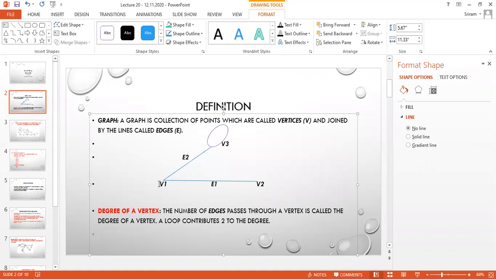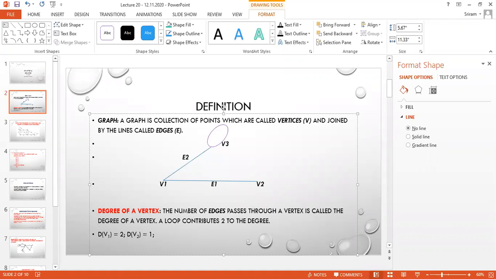For example, I am going to take V1. How many lines are passing through V1? 1, 2, isn't it? So I am going to write degree of V1 is 2. Why? Because from V1, 2 lines are going. I am going to check the degree of V2. When I take V2, how many lines are passing through V2? Only one line.